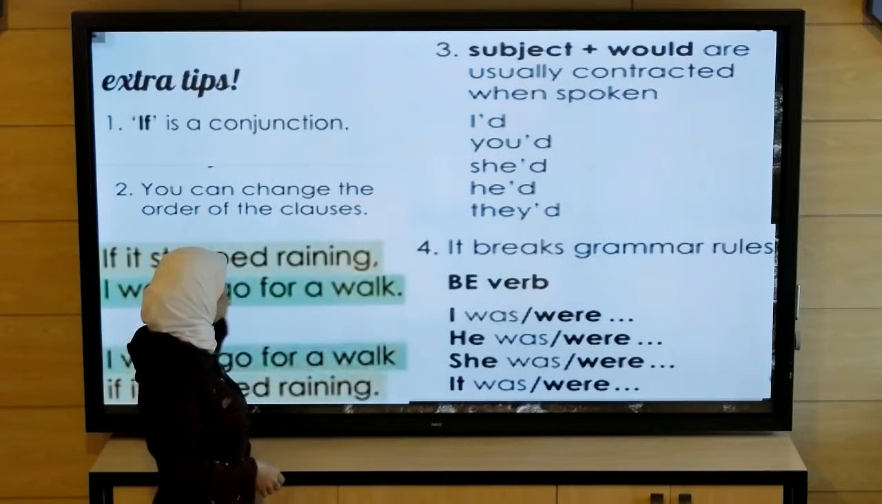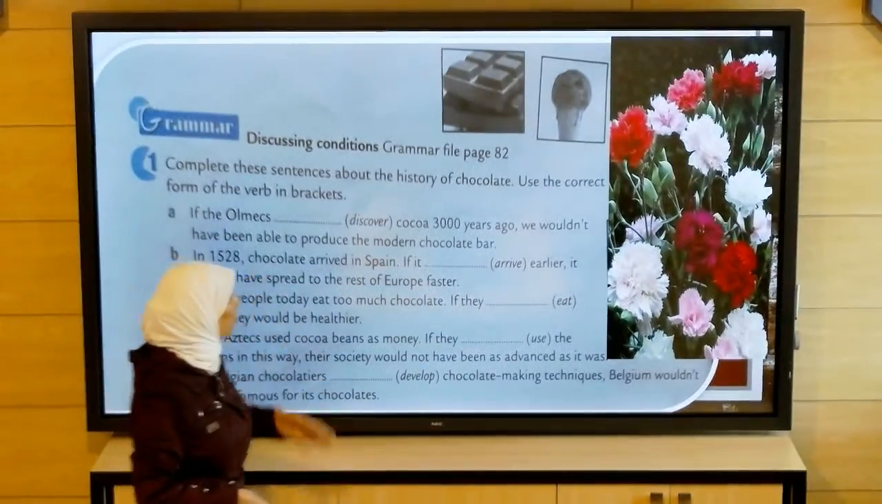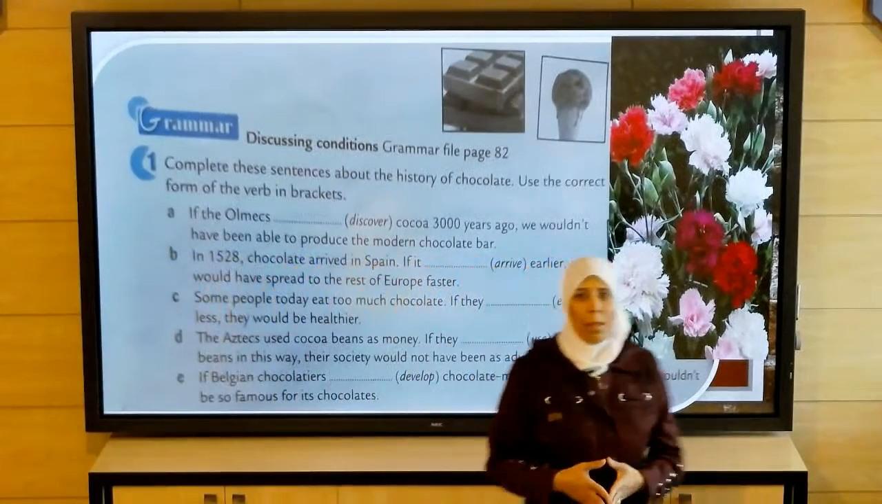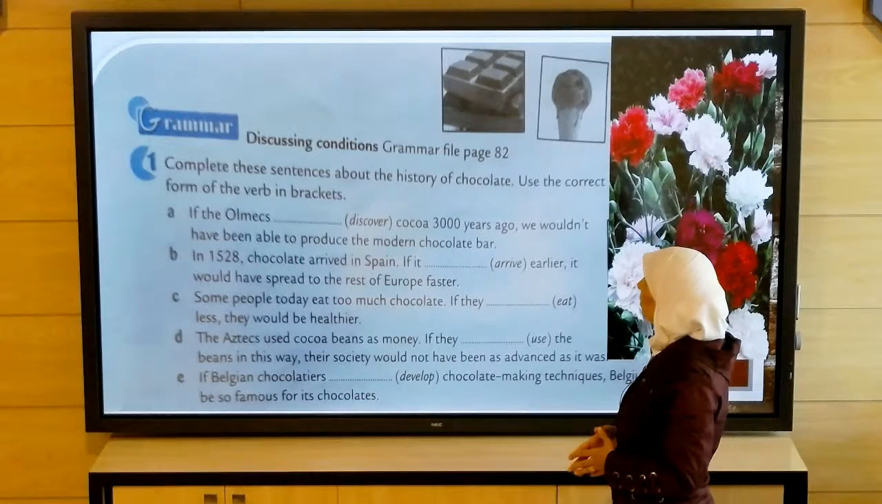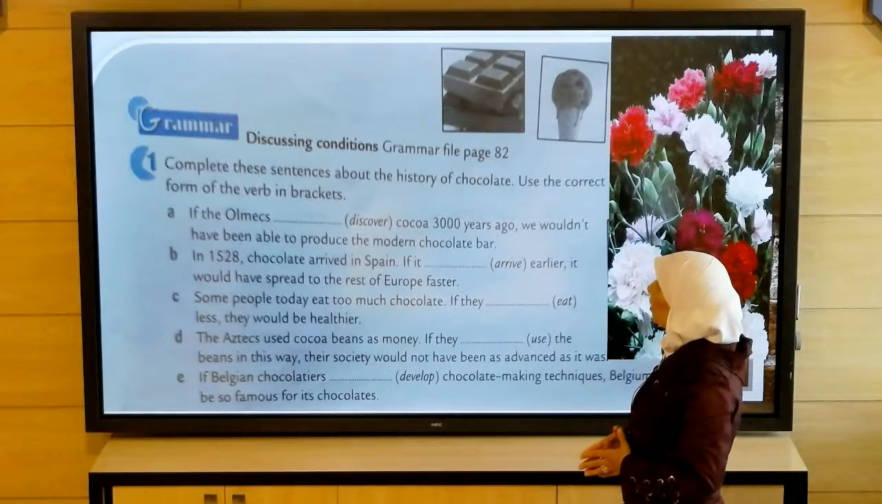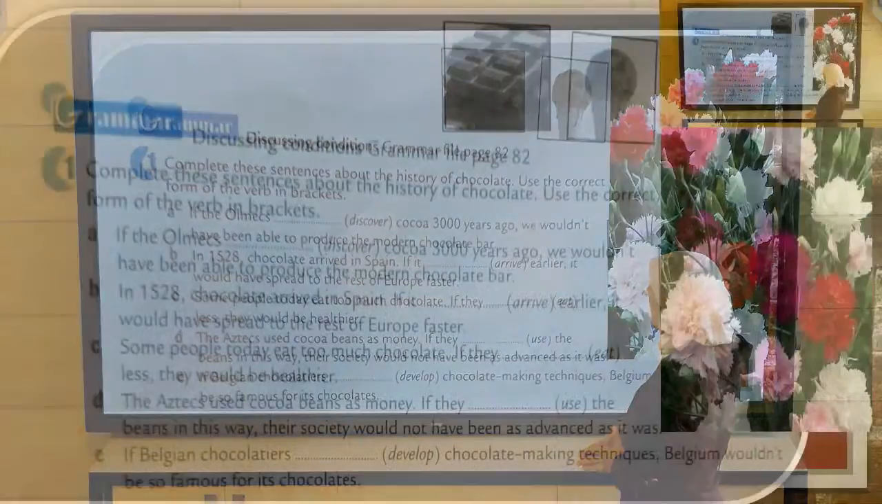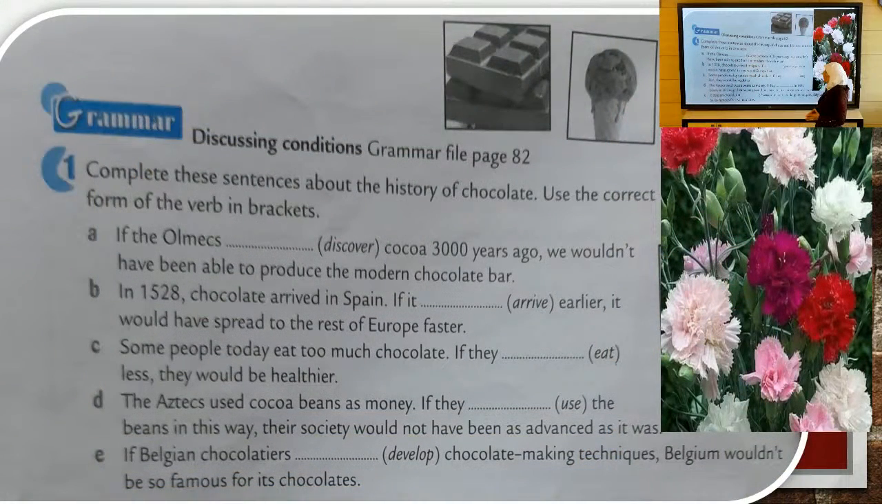And now let's move to do our exercises on page 16 in grammar, in the activity book. First of all, I want you to complete these sentences about the history of chocolate. Use the correct form of the verb in brackets. Perhaps you are going to use the second or the third conditional sentences.